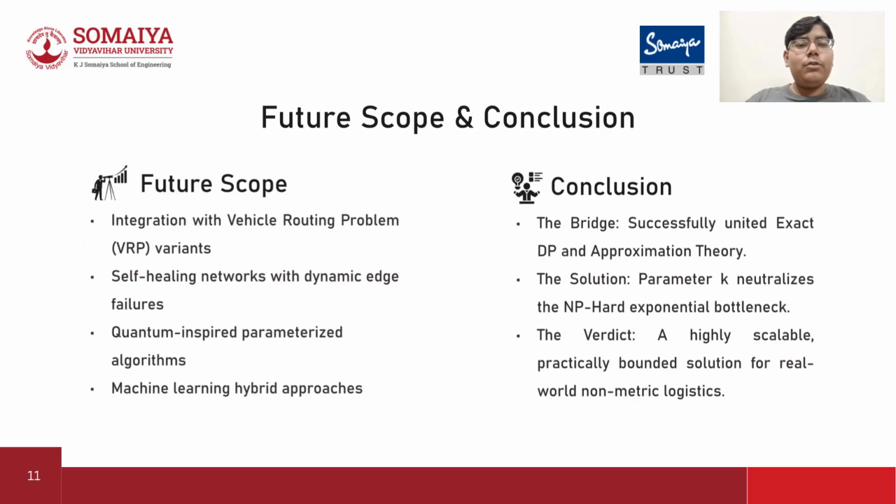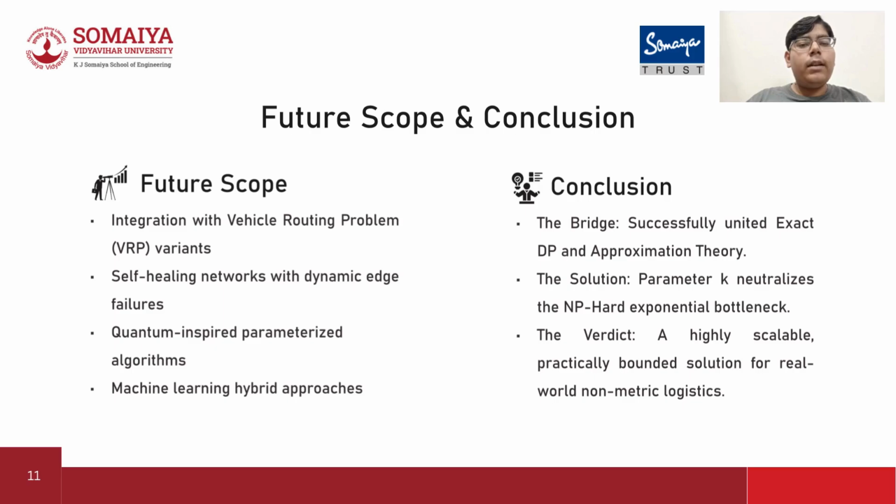Looking briefly at the future scope, the potential of this research is vast. The logical next step is integrating this parameterized approach into complex vehicle routing problems, or VRPs, where multiple fleets of trucks are deployed. Eventually, we foresee this powering AI driven, self learning logistics networks that can instantly recalculate routes when dynamic edge failures, like a sudden bridge collapse, occur in real time.